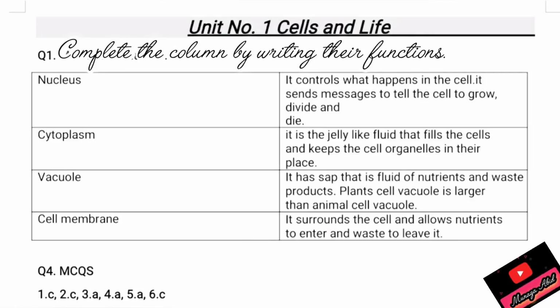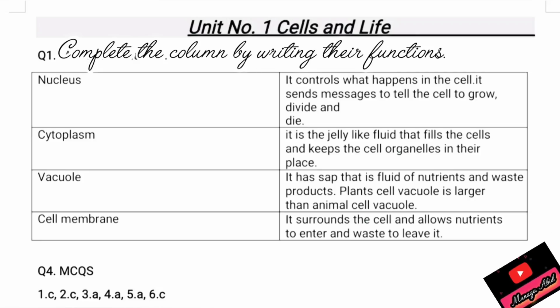Now question number 1. Complete the column by writing their functions. Nucleus: it controls what happens in the cell. It sends messages to tell the cell to grow, divide and die. Cytoplasm: it's the jelly-like fluid that fills the cell and keeps all the cell organelles in their places. All the actions are going on here. Vacuole: it has the sap that is filled with nutrients and waste products. Cell membrane: it surrounds the cells and allows nutrients to enter and waste to leave.